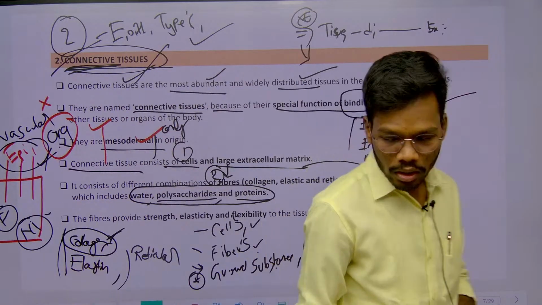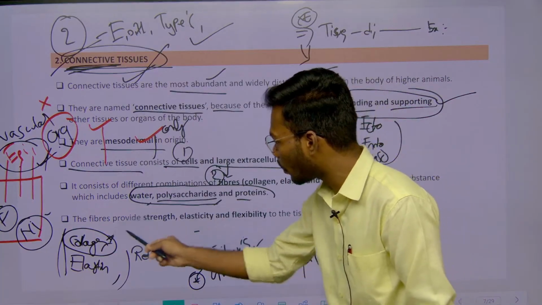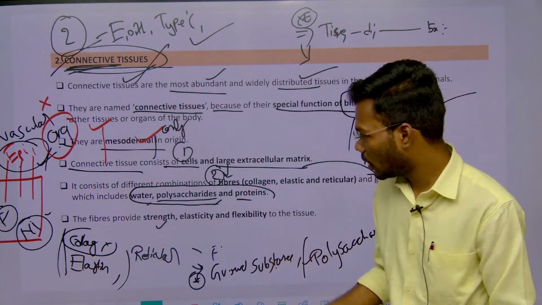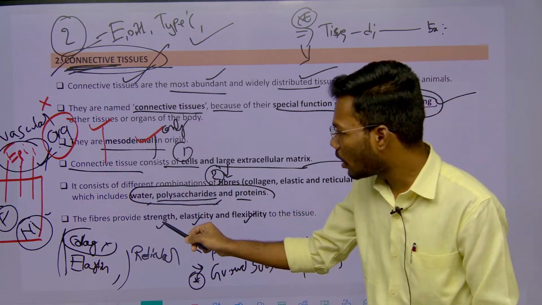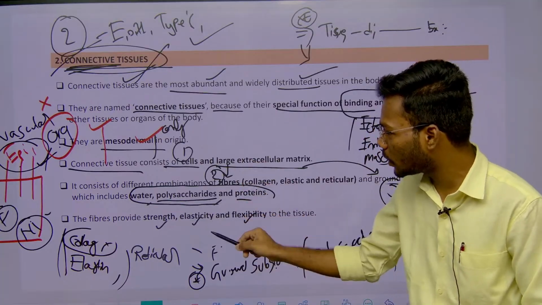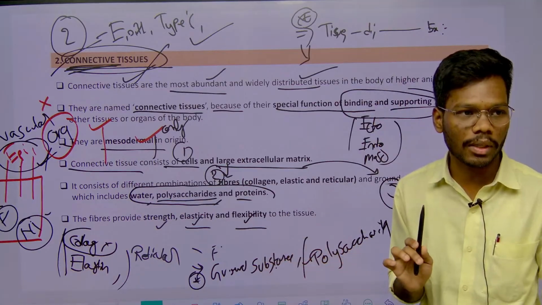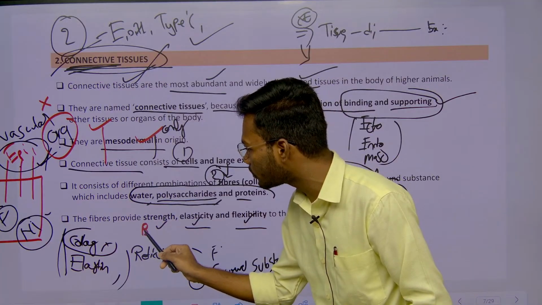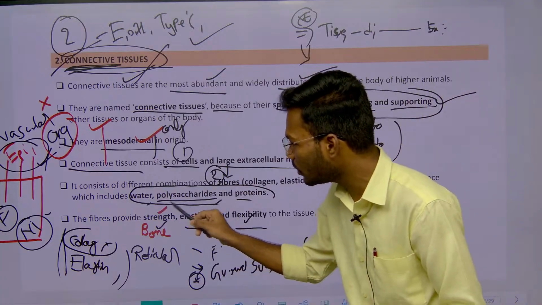Coming to this connective tissue, it has some properties. What are the properties? It is giving strength, elasticity and flexibility. We will see how this connective tissue gives strength, elasticity and flexibility. I will give 3 examples. For example, just remember bone. Bone is very strong, so that is how it gives strength.